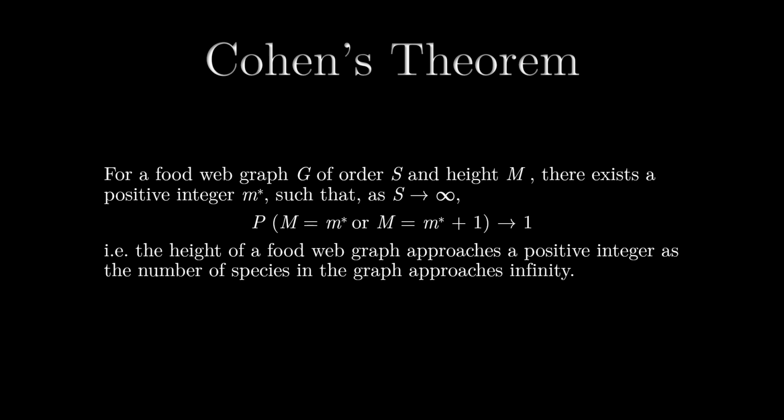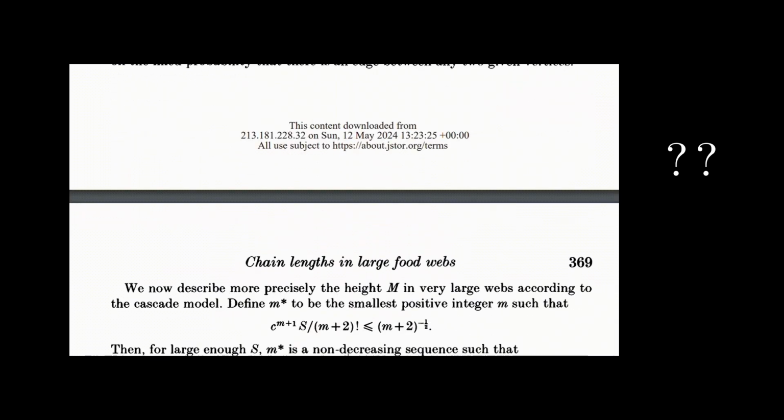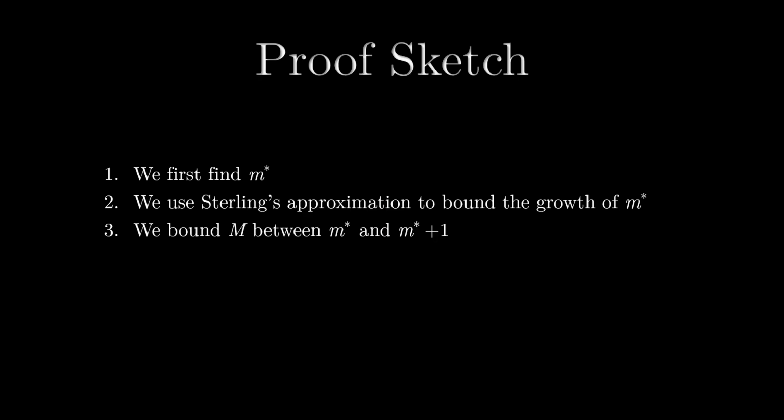We won't be going into too much detail concerning the proof, because as you can see, the proof is quite elementary. Basically, we first find m star, we use Stirling's approximation to bound the growth of m star, then we bound m, the height of the graph, between m star and m star plus 1.